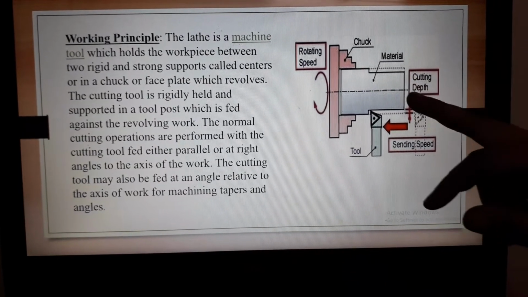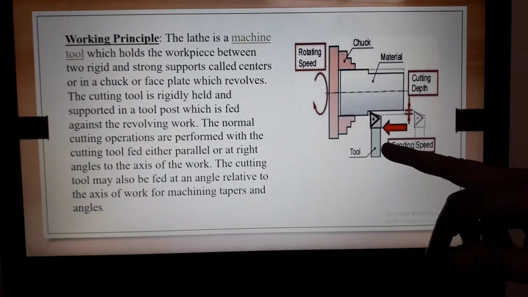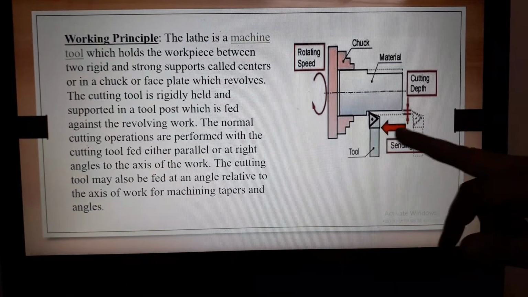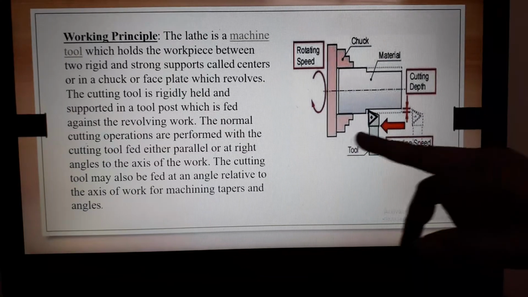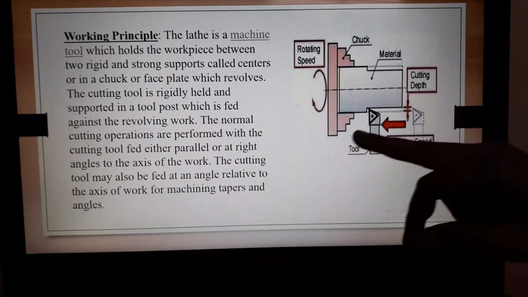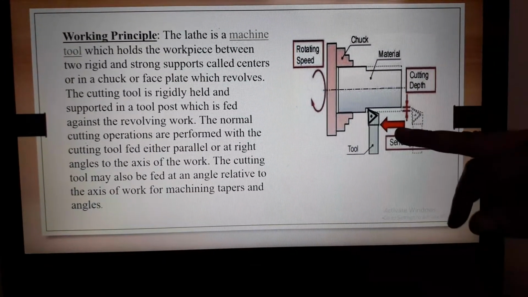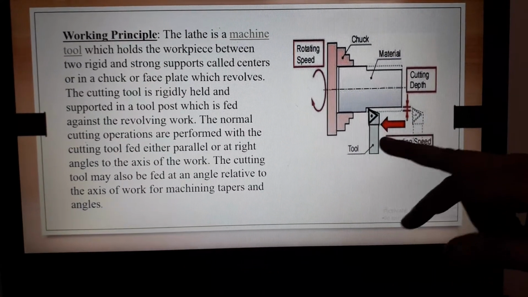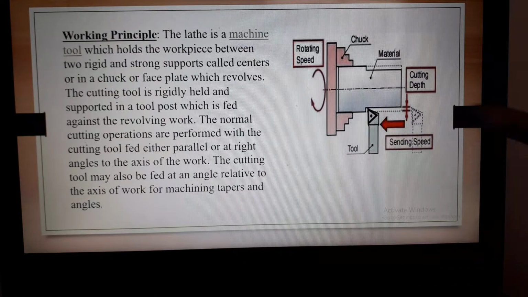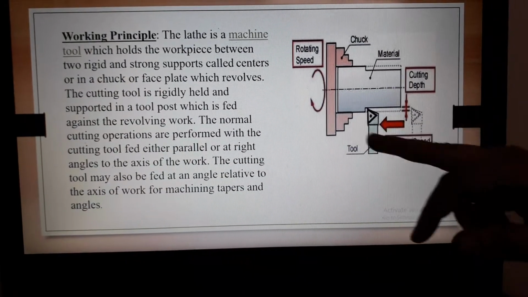Based on the operation, we have to change the position of the cutting tool. This movement is called the feed. The cutting tool moves either along the axis, perpendicular to the axis, or at an angle to the axis, based on the operation. This is the working principle.